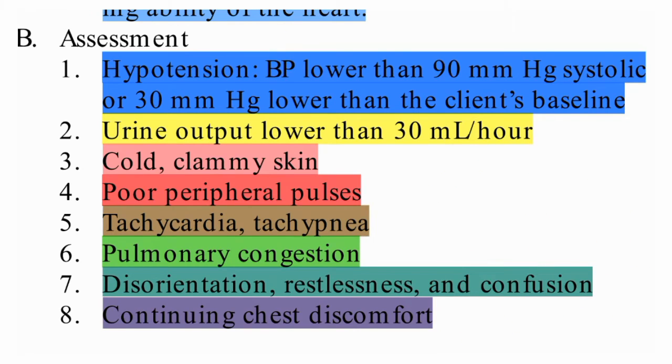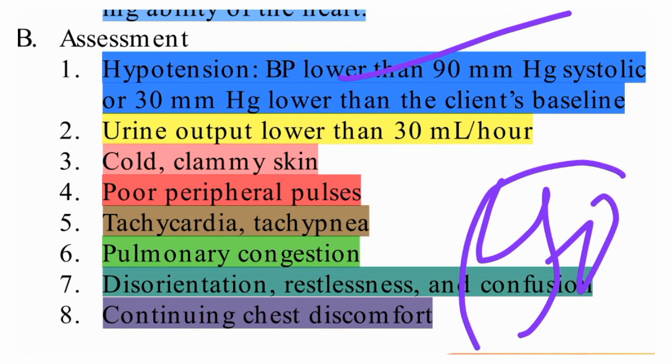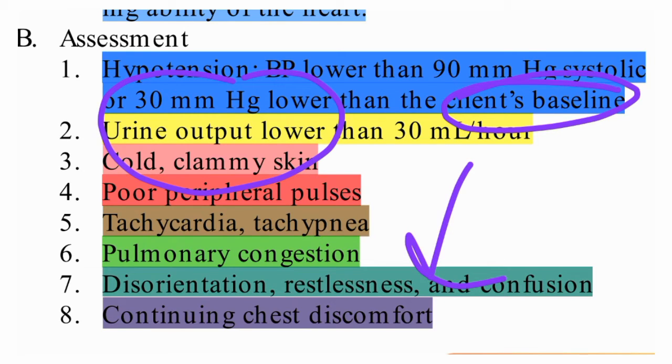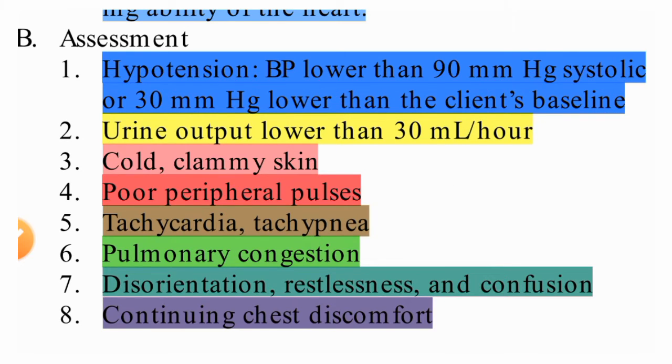So hypotension is BP lower than 90 mmHg systolic, or 30 mmHg lower than the client's baseline. So when it is going less than 90 mmHg, that is hypotension, or when it is going 30 mmHg lower than the client's baseline. Okay, so that is called hypotension.